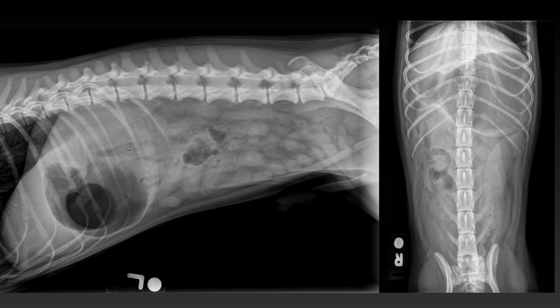And some of the material in the descending duodenum, especially here in the left lateral projection, has a stripy appearance. This is very subtle, I have to admit. The remaining small intestines contain some soft tissue opaque material and a few gas bubbles. The colon contains a moderate amount of granular unformed material, can be followed here, and this is probably soft tissue opaque material and gas in the cecum here.